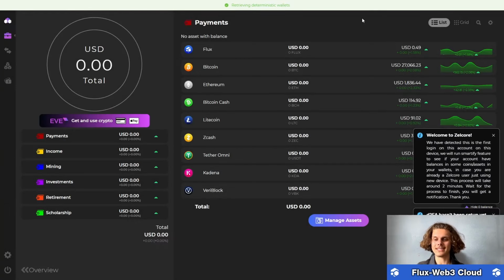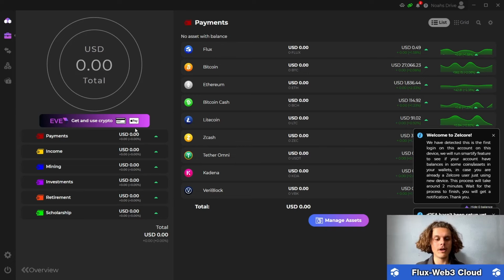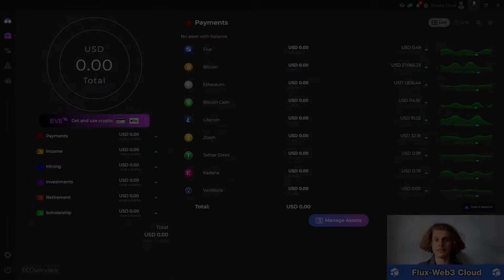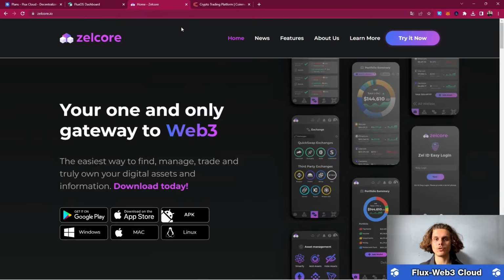Now our wallet is set, and all we need to do now is get ourselves some Flux and then buy the subscription. And don't freak out, I know there is a lot of stuff on this page, but we won't use any of that. We're just gonna use a few things, and after you've done it once, you'll know your way through. So now we will have to get ourselves some Flux, and for that we will have to hop over onto an exchange and buy our Flux there.